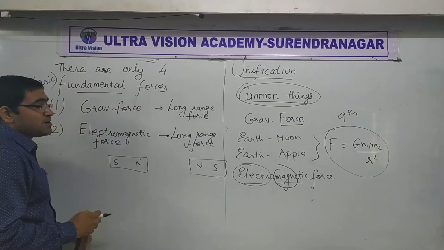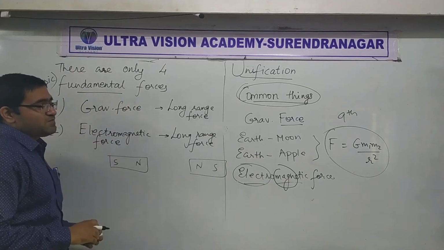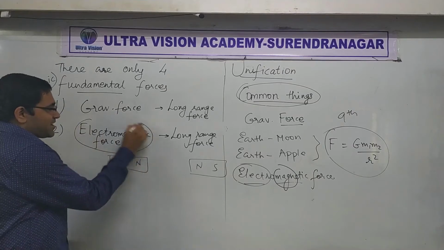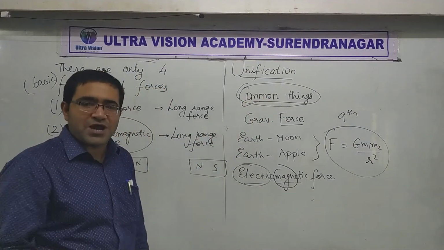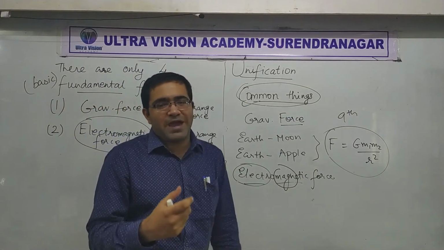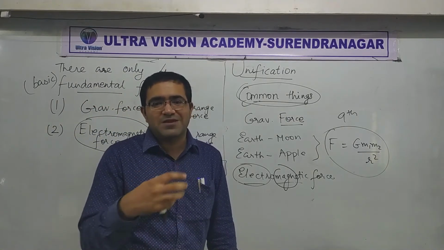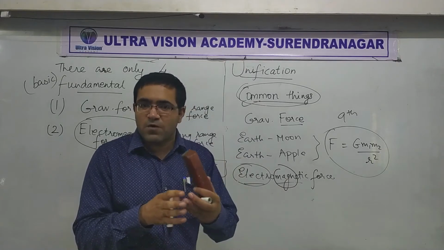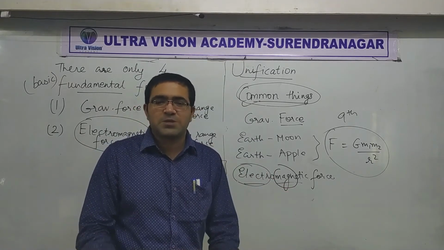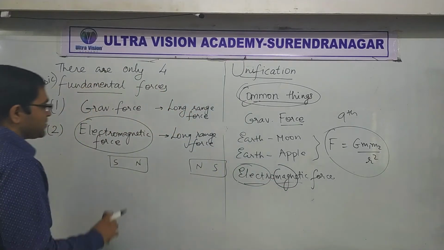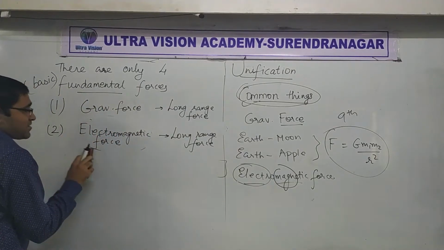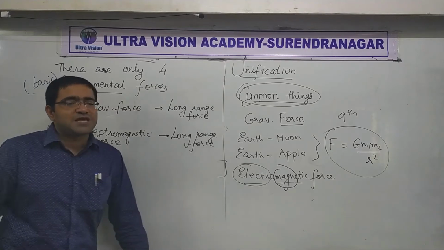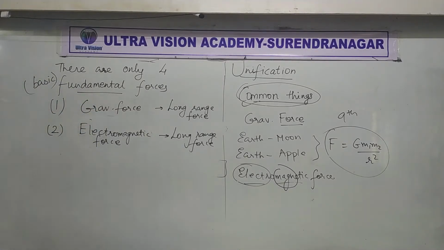That is the meaning of unification. That is, the electromagnetic force is common for all the charges and all the magnets, or anything related to it. It's a common property for all those kinds of situations or systems. So that's why we are looking for unification, so that we can understand nature better. That's the whole idea.